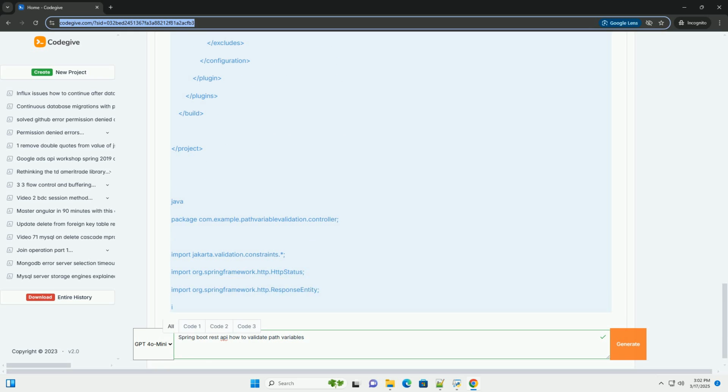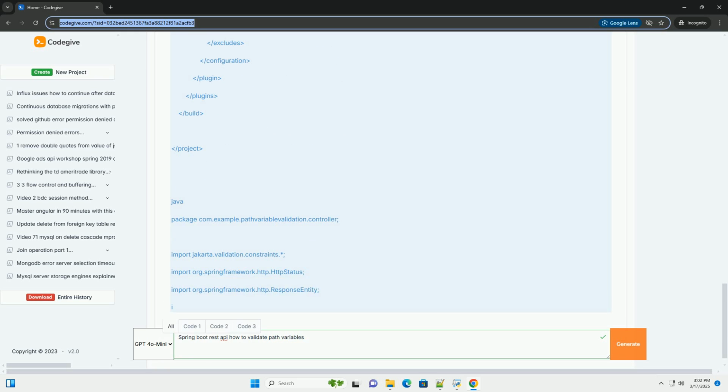Prerequisites. Java Development Kit, JDK version 8 or higher. Maven or Gradle for dependency management. Integrated Development Environment, IDE, for example IntelliJ IDEA, Eclipse, or VS Code. Basic understanding of Spring Boot and REST APIs. Step-by-step guide.